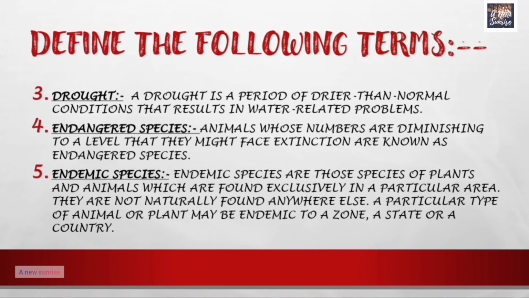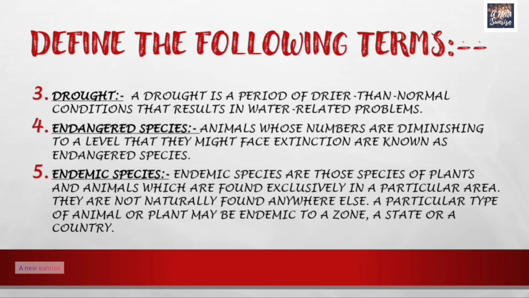Drought. A drought is a period of drier than normal conditions that result in water-related problems. Endangered species. Animals whose numbers are diminishing to a level that they might vanish from this earth are known as endangered species.